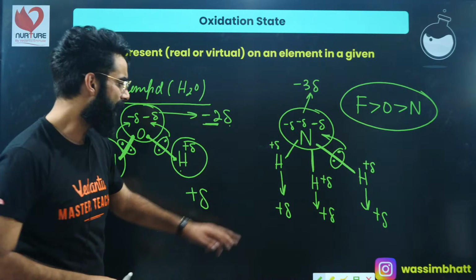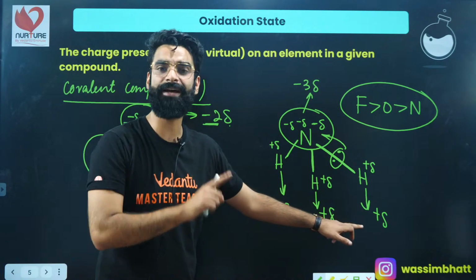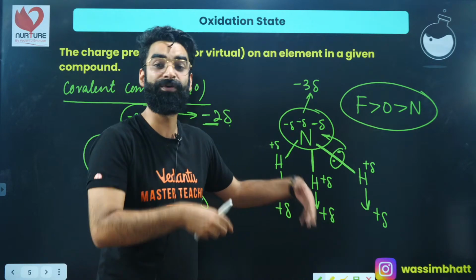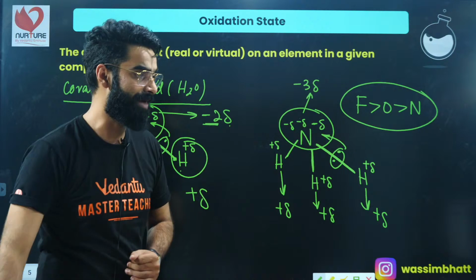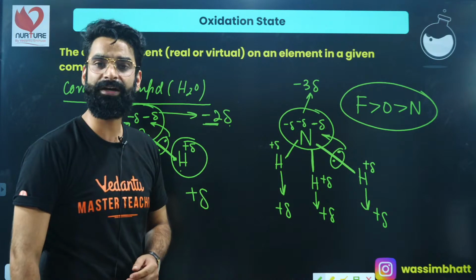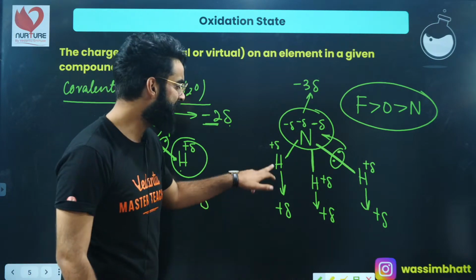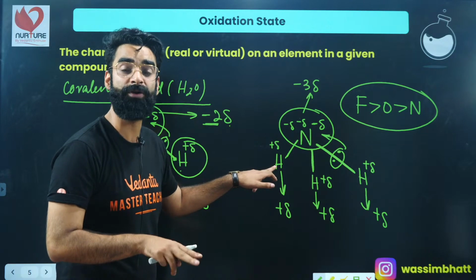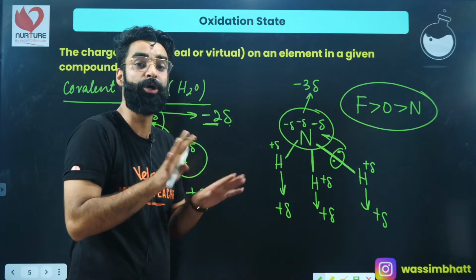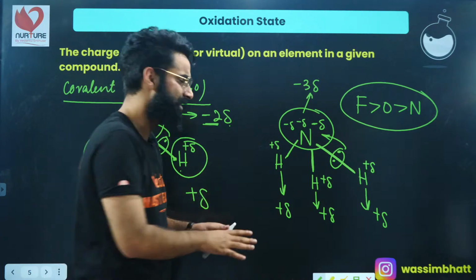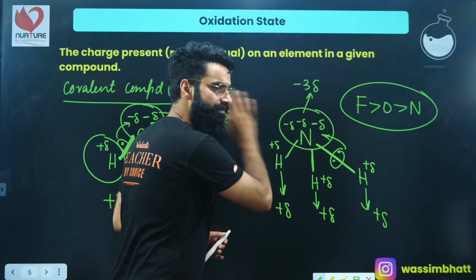If I ask you, are these going to be the actual charges? These are not the actual charges, right? These would have been the actual charges if there had been a complete shift of electrons. It would have been exactly plus 1 unit of positive charge if this hydrogen had lost 1 electron completely. But it's not losing its electron completely. It is just that the electron pair slightly gets shifted towards nitrogen.